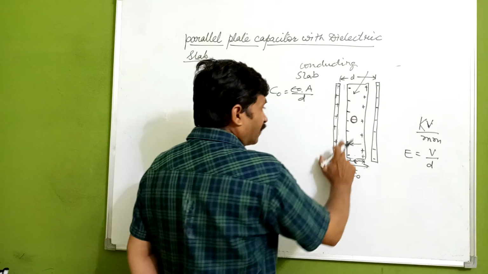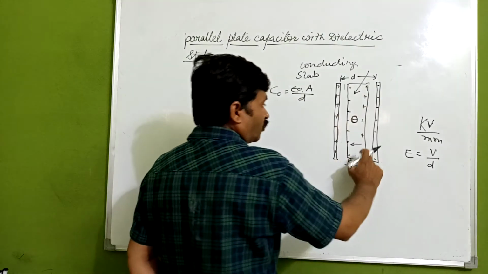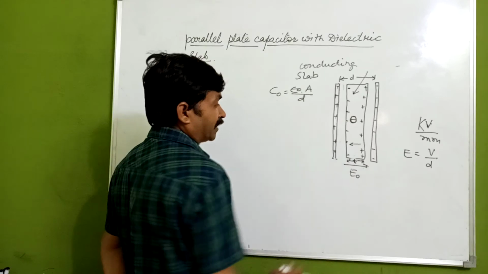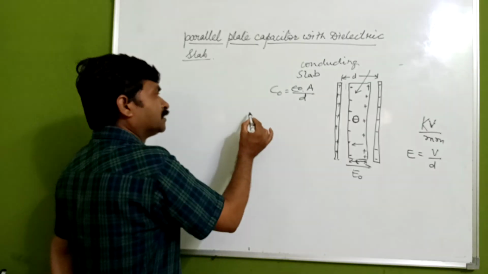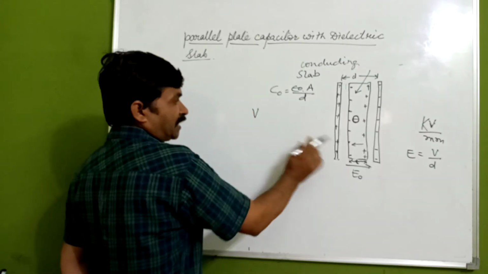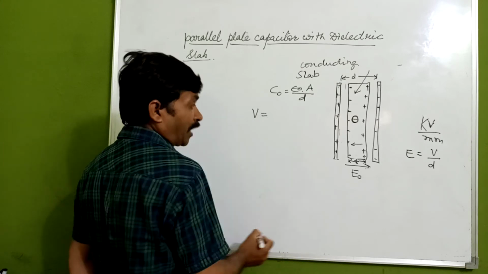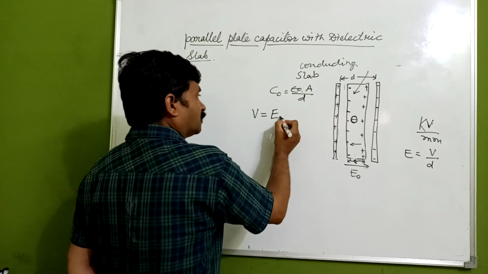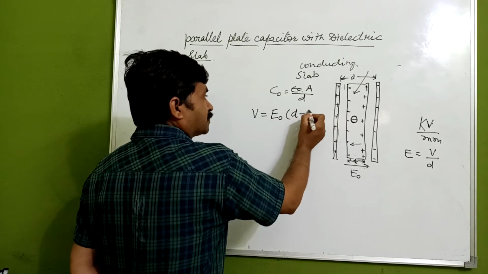So the electric field will exist only in the vacuum. Now the electric potential which we are going to have here is in relation with E into D minus T.